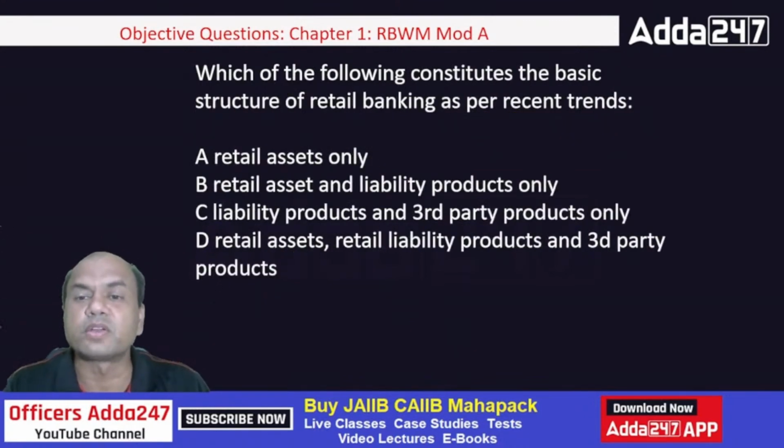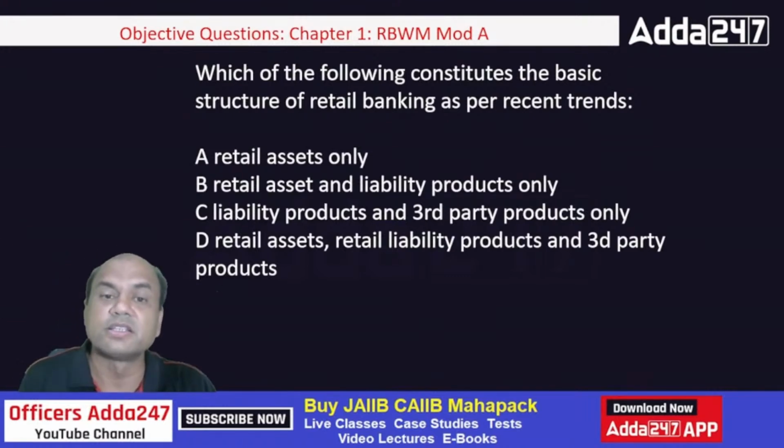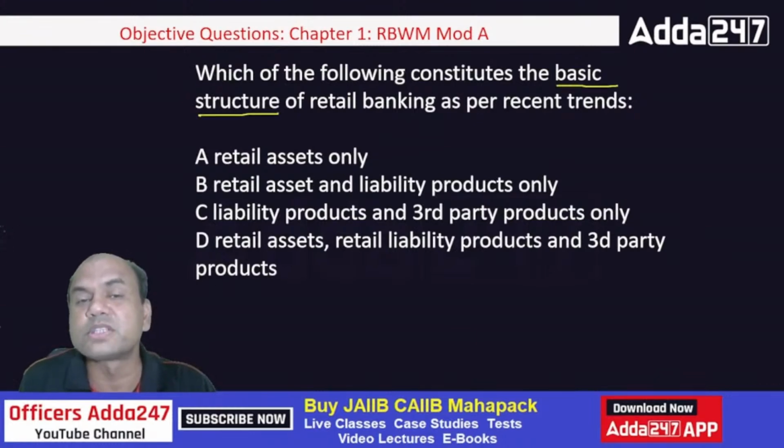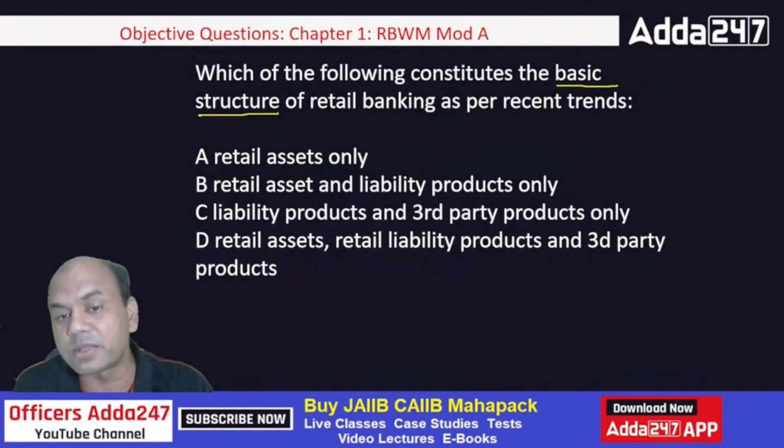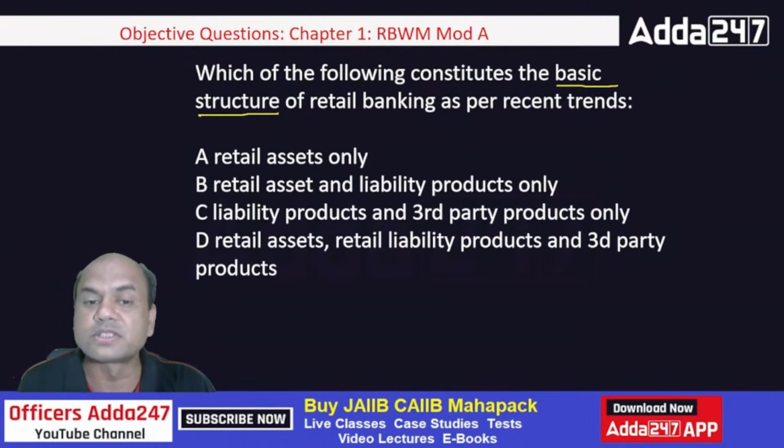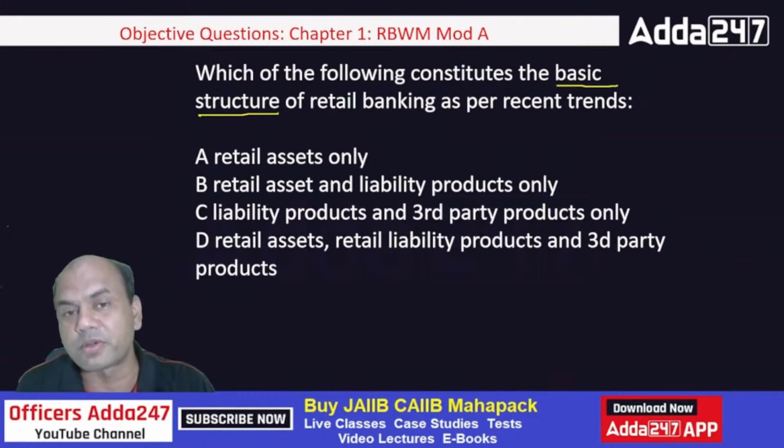Which of the following constitutes a basic structure of retail banking as per the recent trends? See here, structure means what do we sell in retail banking today? We sell retail assets. We sell retail assets and liability products. We sell liability and third party products. Or retail assets, retail liability and third party products.